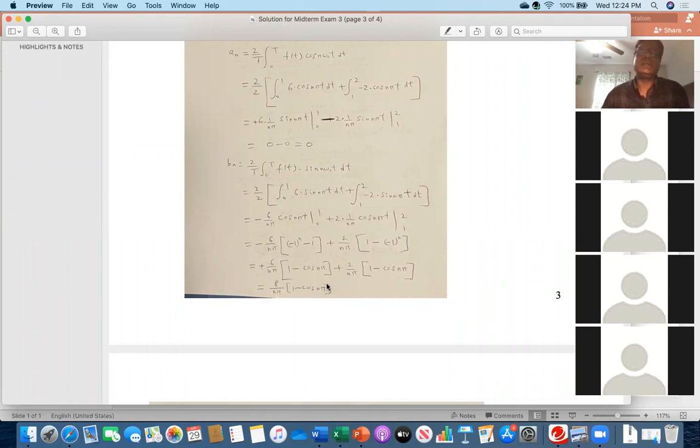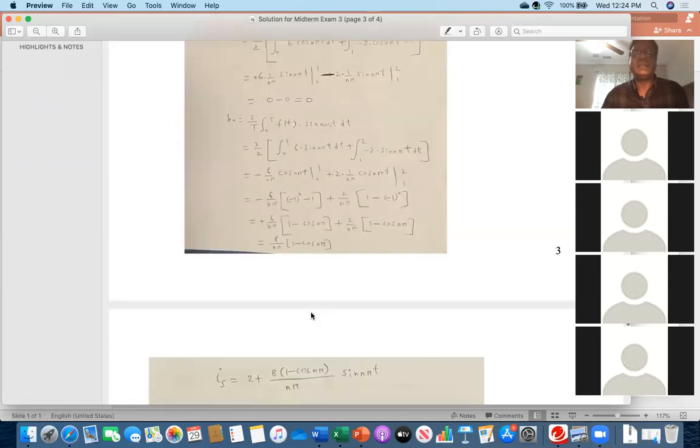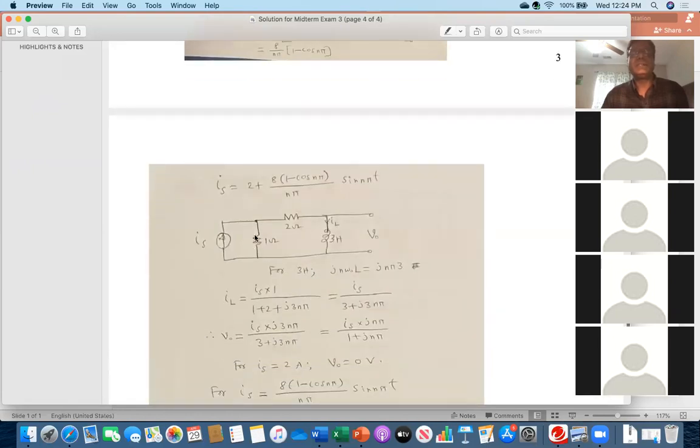Otherwise, you could just leave it in this format. So the correct value of Bn should be 8 over n pi in parentheses 1 minus cos n pi. Therefore you got 2 and n0 being this. So the input to the circuit, this means Is should be 2 plus that, and then sine n pi t. Many of you got not 2, you got a different number. 3 by 2, I have seen half, you got 8, so I don't know. Various values you got here.